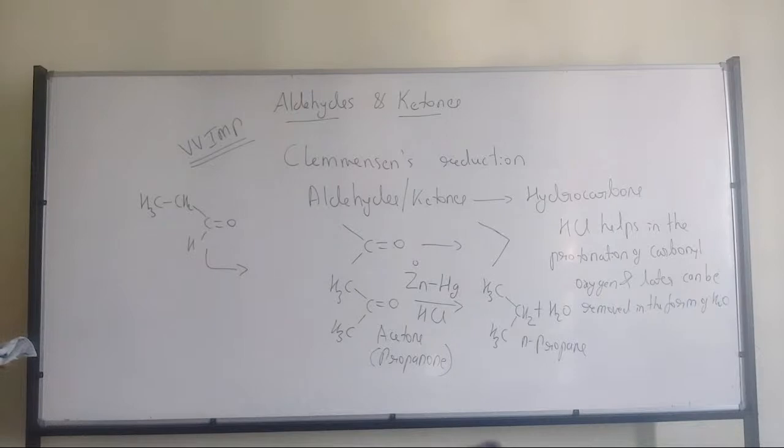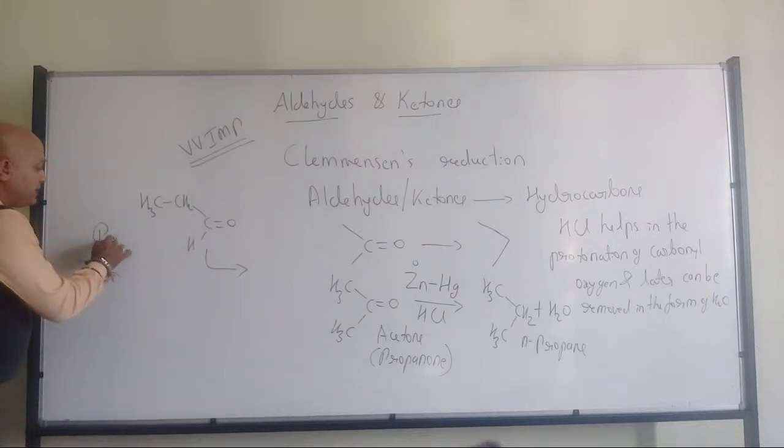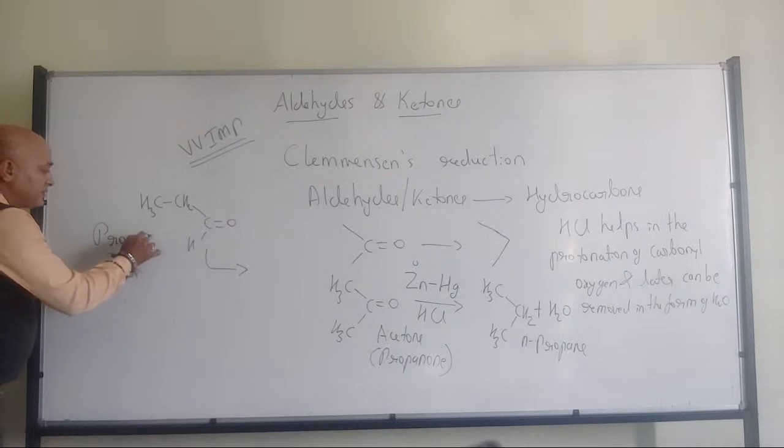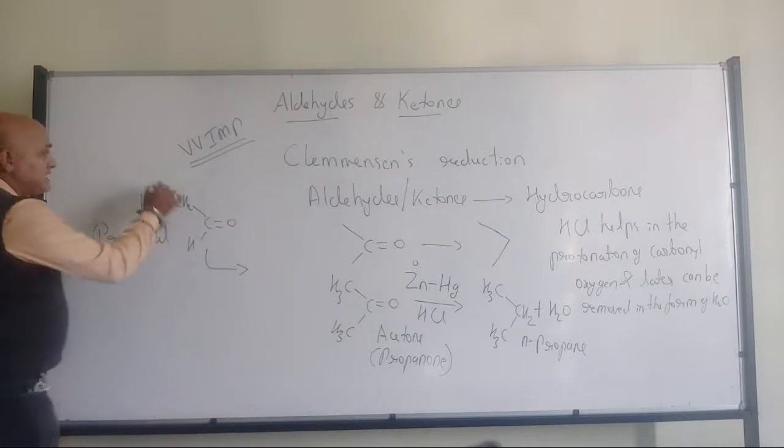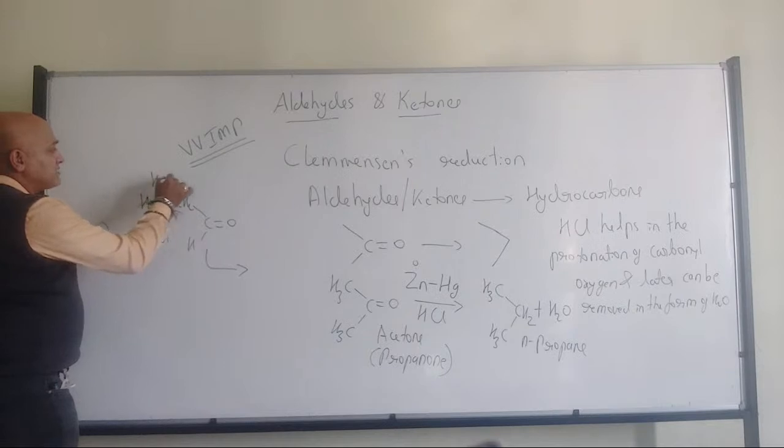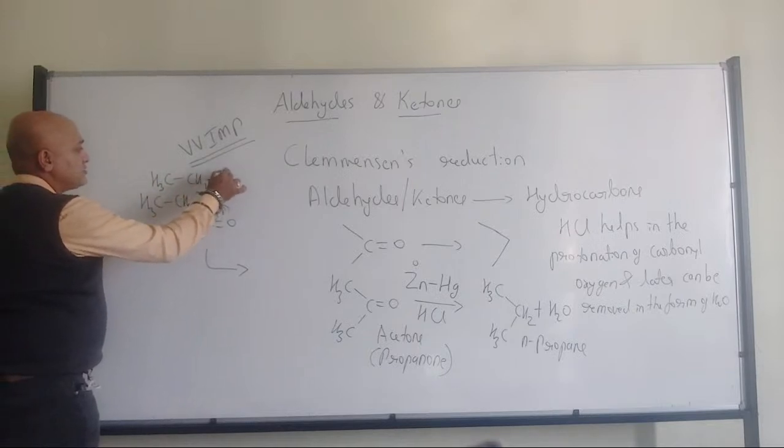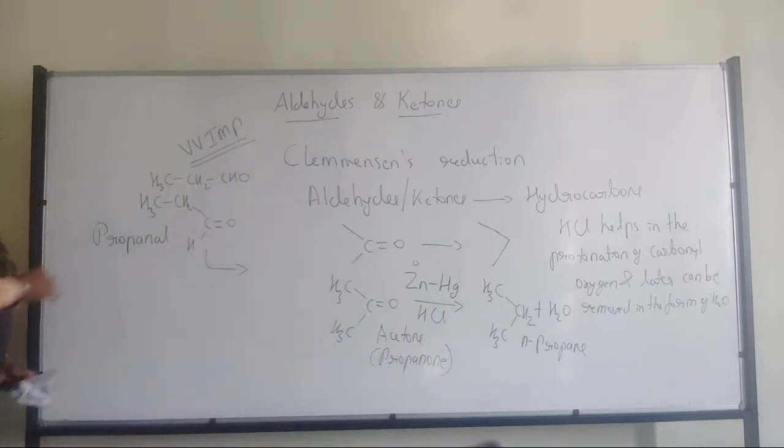That is nothing but propanal. Right? The same thing I can write like this also, CH3CH2CHO. Both ways it is correct.